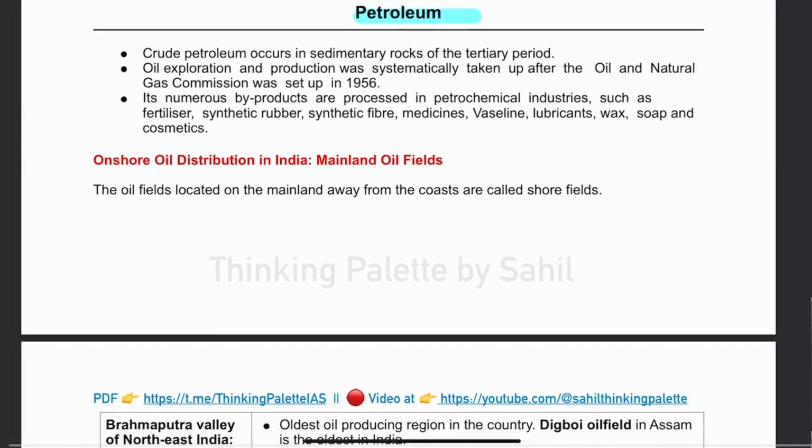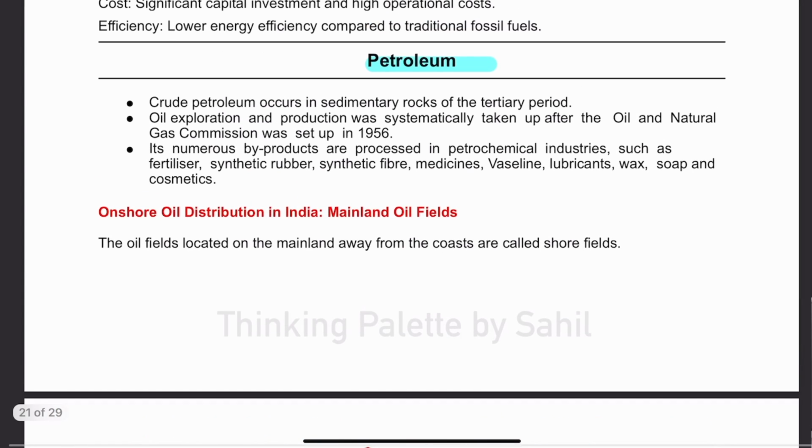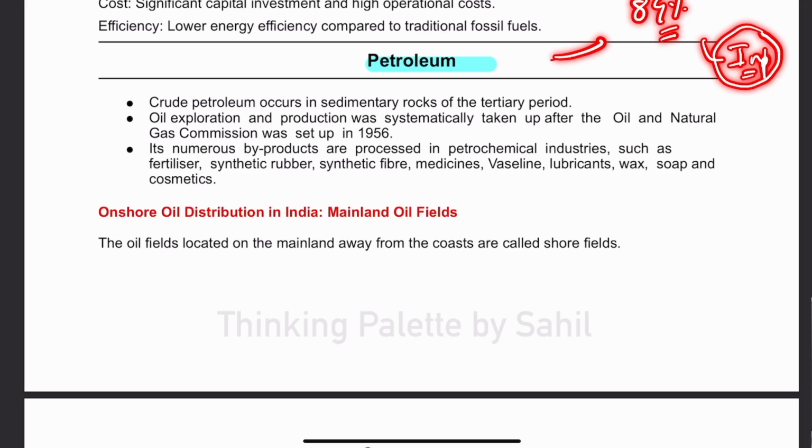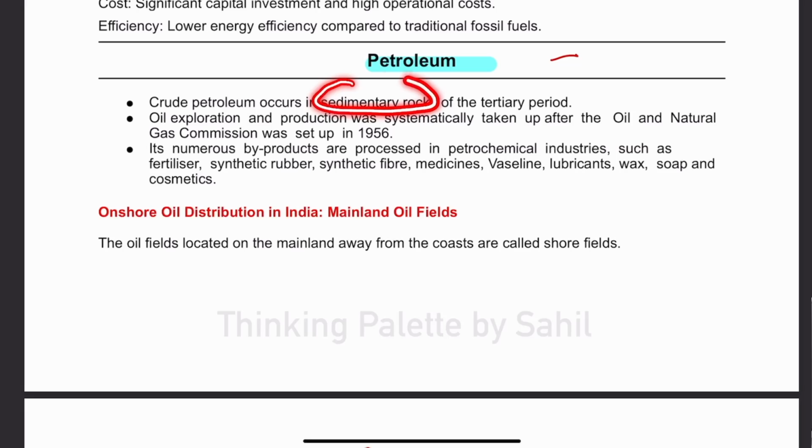Now guys, see this particular thing, that first of all, when we talk about petroleum, basically 84% of India's oil needs are met by imports. We don't have too much of reserves for oil as well as gas. You already might be knowing. Now, crude oil actually occurs in sedimentary rocks, and the maximum crude oil was formed during the tertiary period.